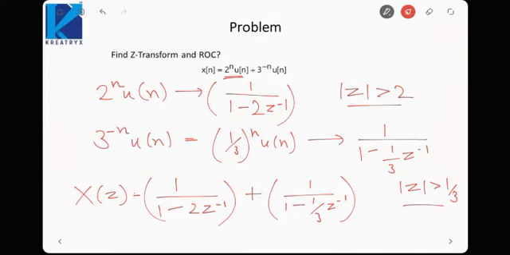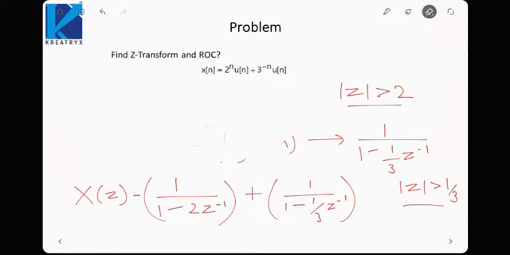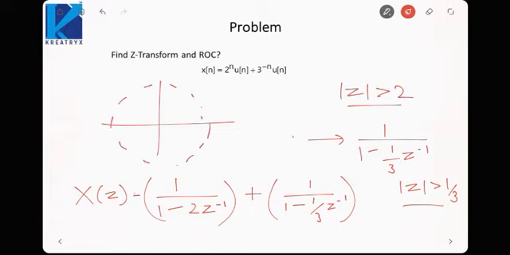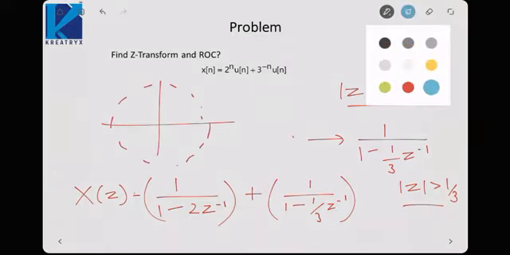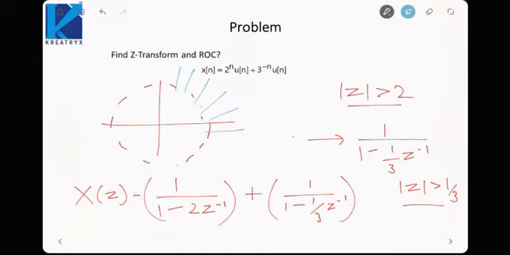Okay, so how will we find the intersection? One is saying mod Z should be greater than 2. So this would be like this. This is radius 2. The other is saying mod Z is greater than 1 by 3.